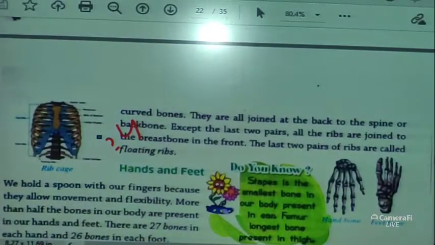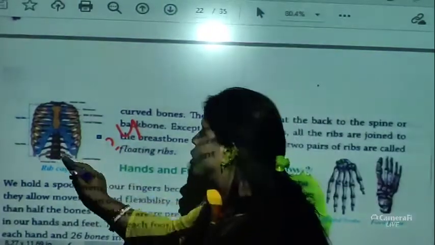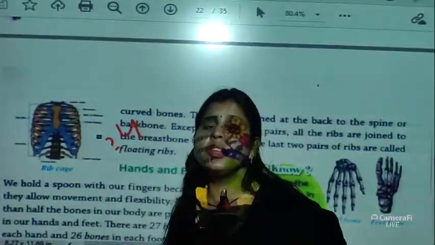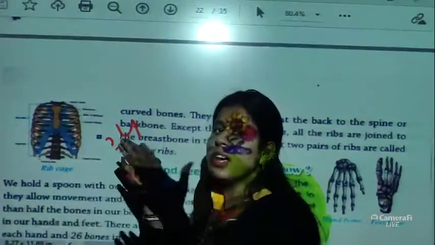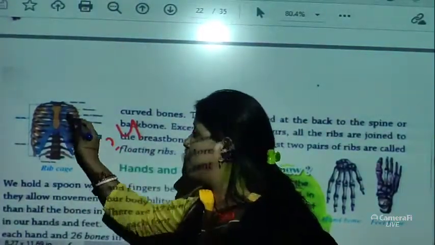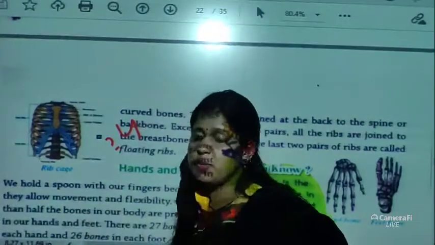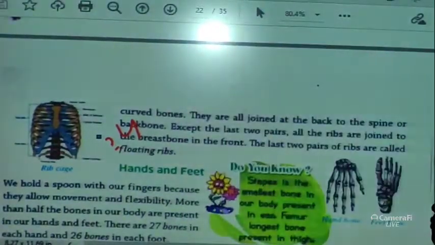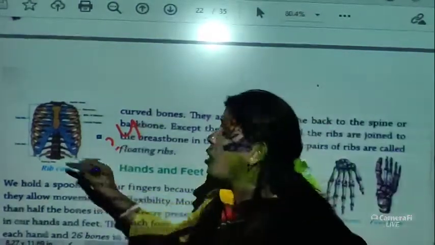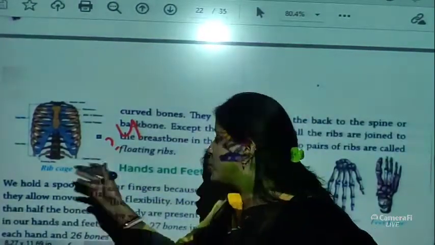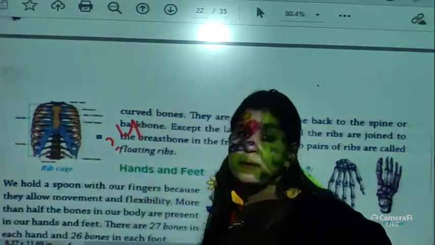Except the last two pairs, all the ribs are joined to the breastbone. These last two pairs have not joined to the breastbone. The front bone, this bone is called the breastbone. So all the bones are joined to the breastbone except the last two pairs. The last two pairs, that is four bones, are called the floating ribs. Why? Because these two are not joined to the breastbone.